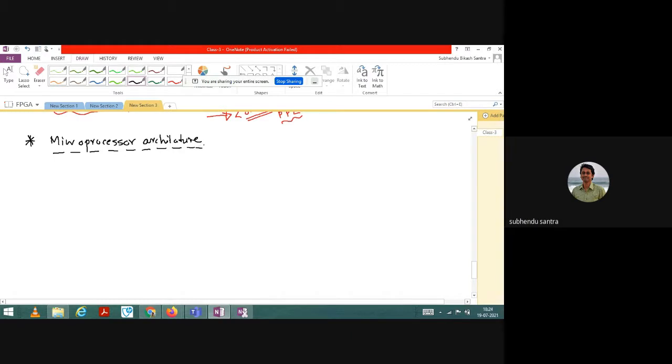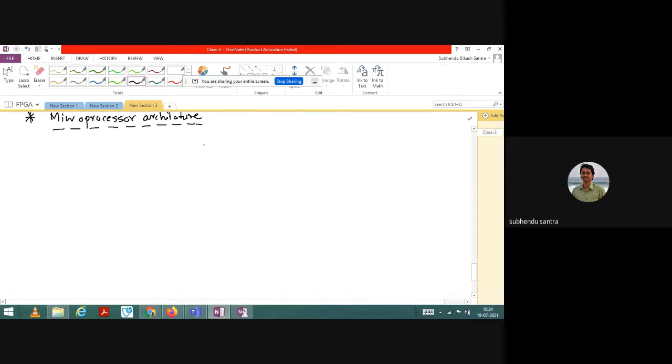Now you see here the basic difference is the data. First of all, in a microcontroller the data is larger. It is not 8-bit, the minimum is 16-bit. In the microprocessor, the architecture I am going to draw is an 8-bit architecture. 16-bit is also there, but people do not use a 16-bit microprocessor, so you need to know the 8-bit architecture first. 8-bit means the data buffer is 8-bit.